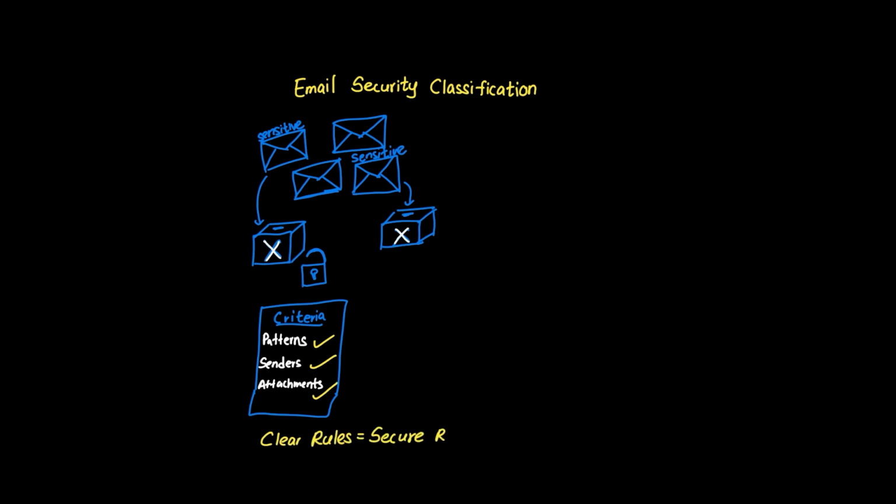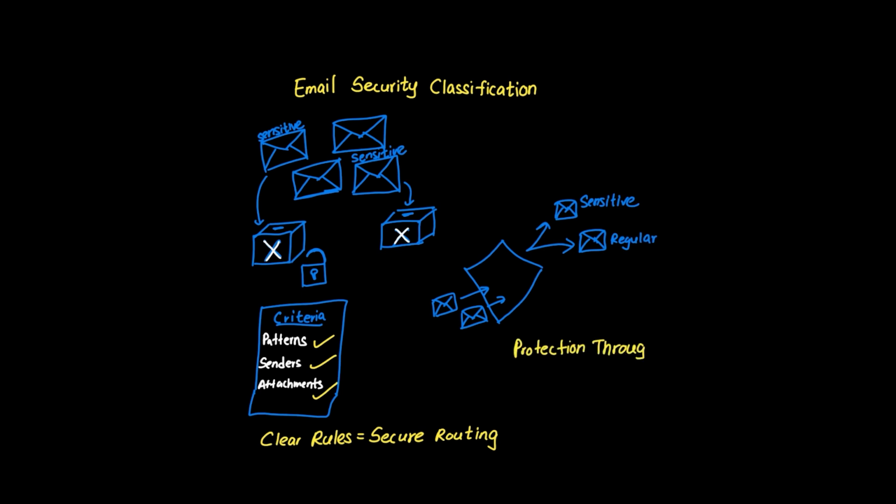The AI needs comprehensive rules about what makes an email sensitive. This includes not just obvious markers, but subtle patterns. Discussions about mergers, personnel issues, financial data, or strategic planning. With explicit criteria, the AI becomes a vigilant guardian of information security.